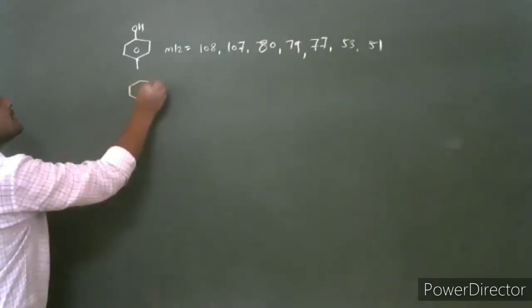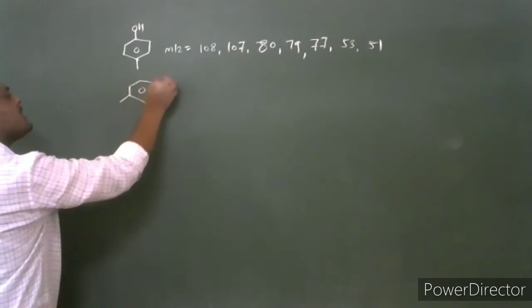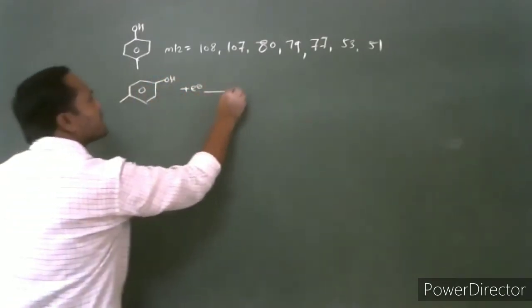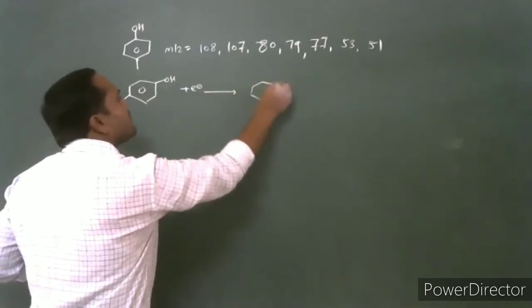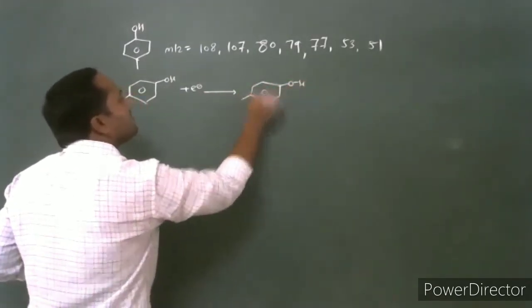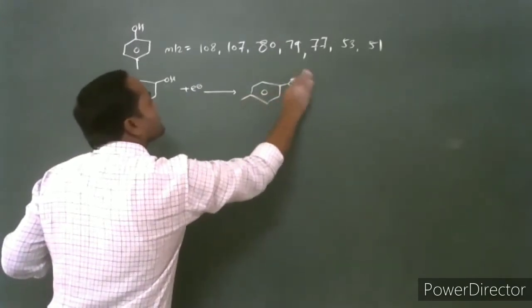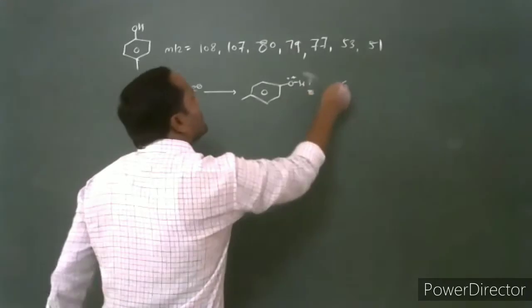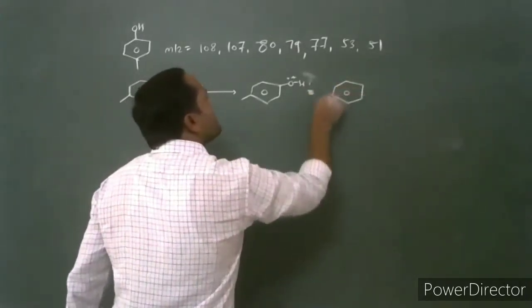First, this phenolic compound undergoes electron ionization. We can write it this way, or the molecular ion can also be represented this way.